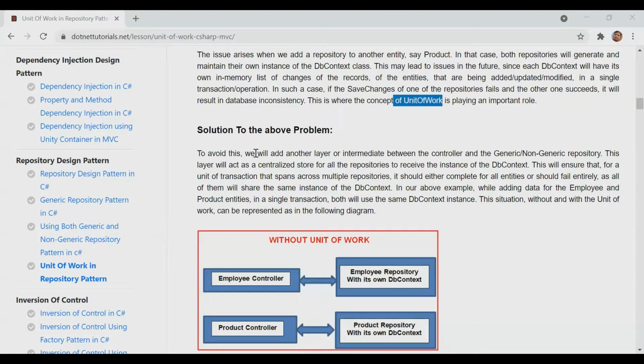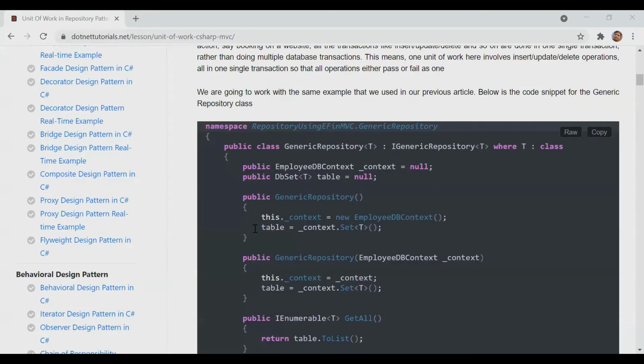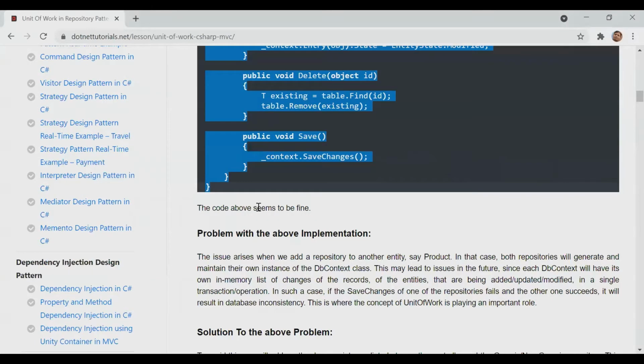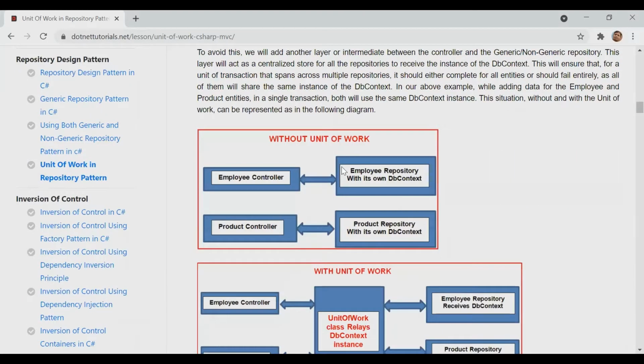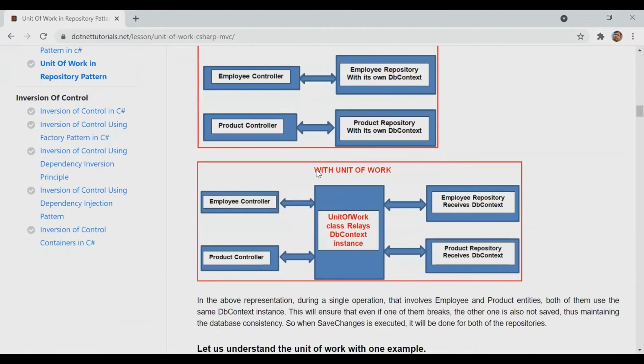Let's start. So we are discussing what is unit of work. This is the problem, and this is the problem, and then we need to fix this problem. Then unit of work came into picture. So what will happen between your controller? They have defined two controllers, employee controller and product controller, then they have defined unit of work. Then they will communicate with your repository.